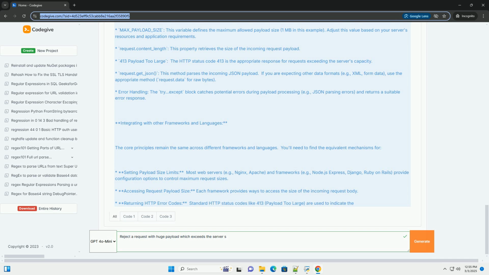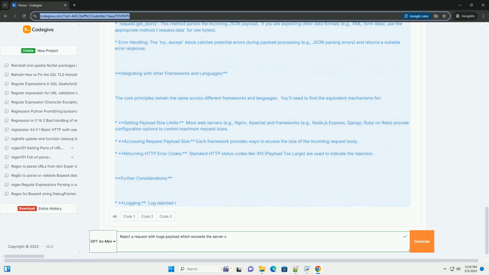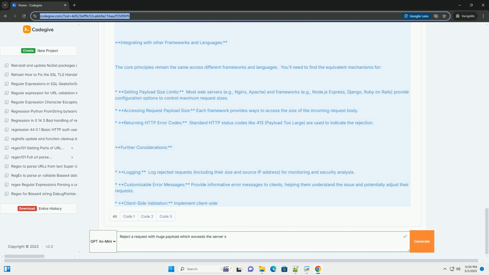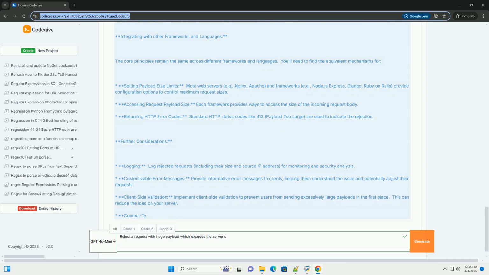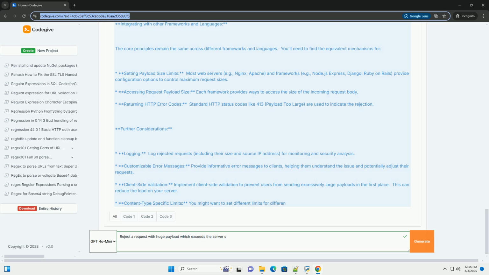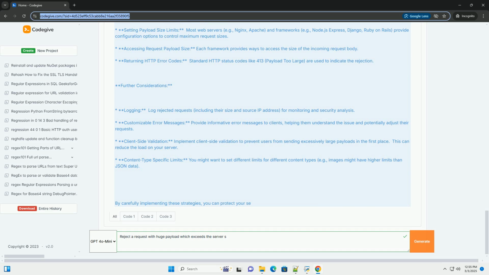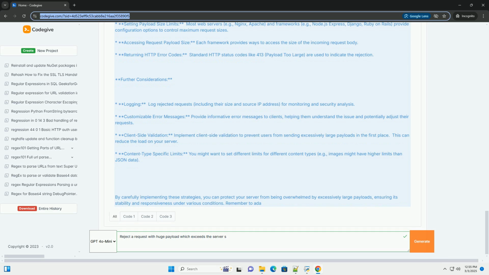This is done at the server level, for example in the web server configuration or within the application framework. If a request exceeds the limit, it's immediately rejected. 2. Chunking/streaming. For legitimate large payloads, for example file uploads, instead of receiving the entire payload at once, process it in smaller chunks. This reduces memory consumption and allows for more efficient processing.